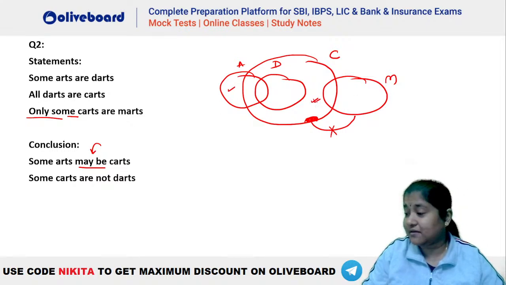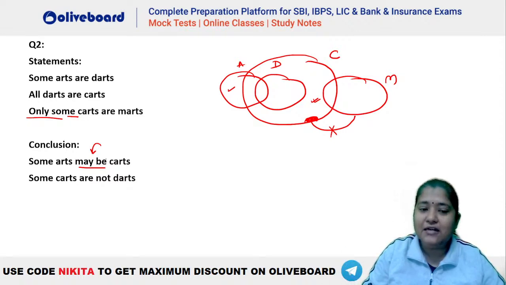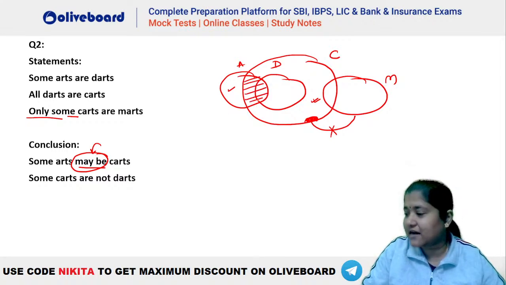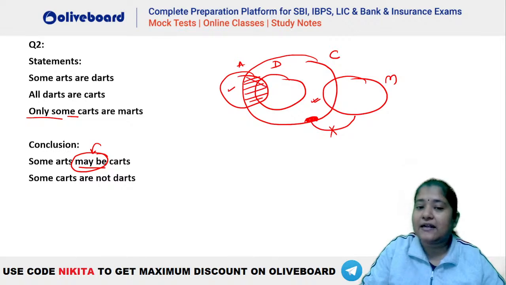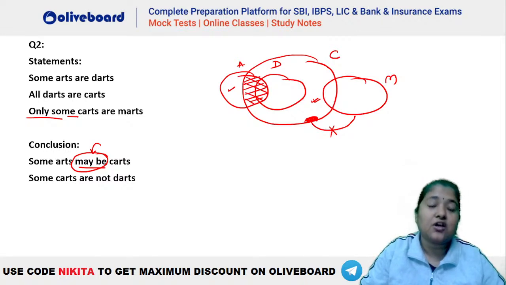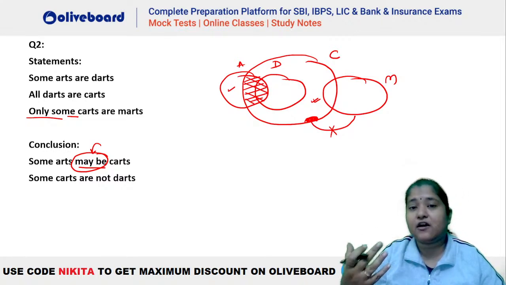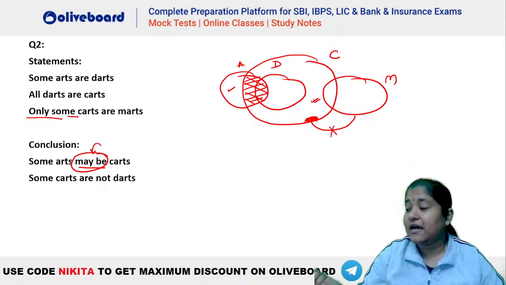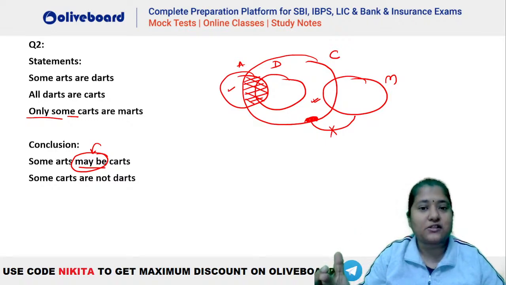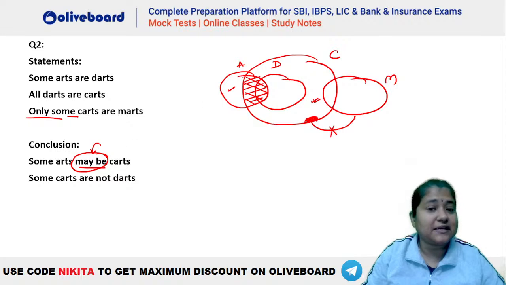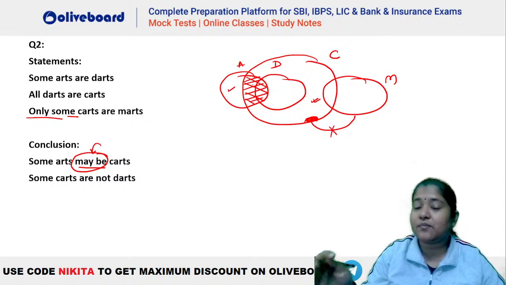Now maybe, what is the meaning? This is another thing that we need to understand, guys. Some arts may be carts. Maybe shows a possibility here. But you can see that there is a definite intersection between arts and carts, isn't it? So always remember, if a conclusion is definitely true, its possibility is taken as false. This is not a possibility, guys, that art and cart have an intersection. It is a definite intersection.